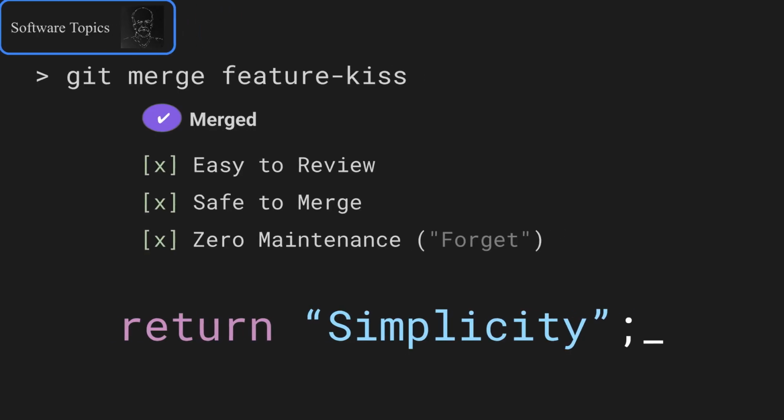Senior developers aren't impressed by how many design patterns you can cram into a file. They are impressed by code they can review, merge, and forget about because it just works. That is the power of simplicity.